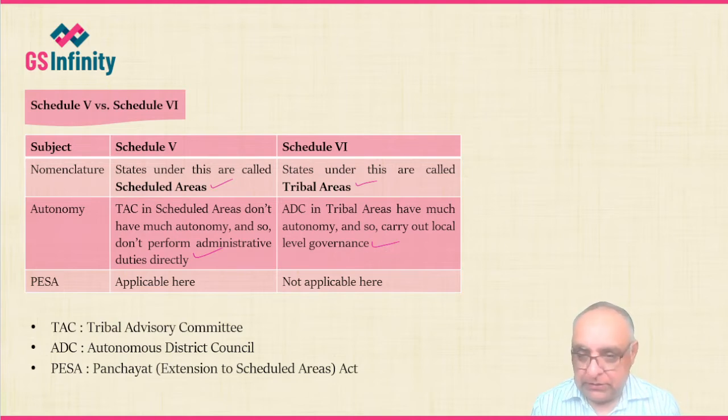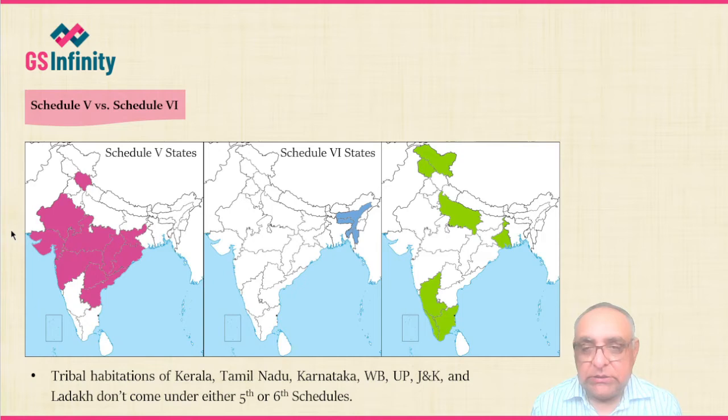So next is areas of which states are there under Schedule 5. First thing you should note is that the entire states which I am going to mention here are not covered under Schedule 5. Some specific areas from the various states are covered under Schedule 5.